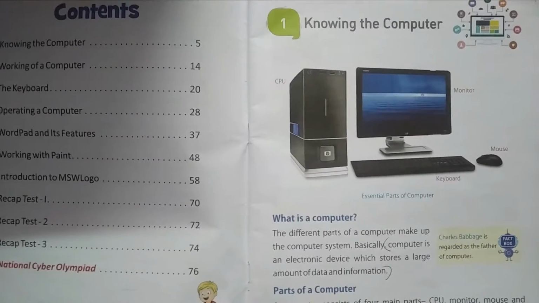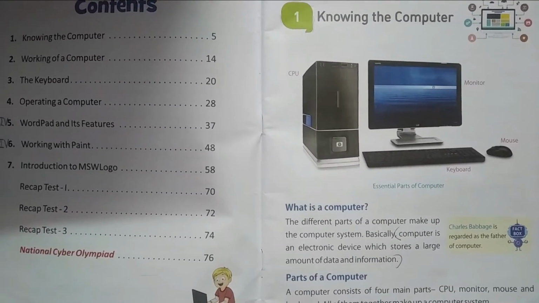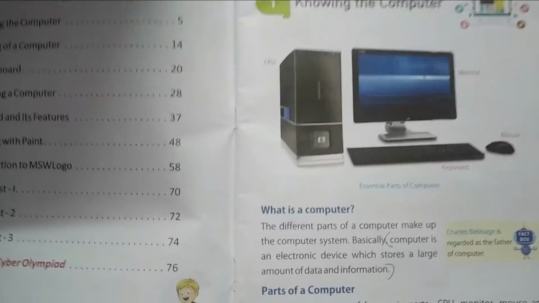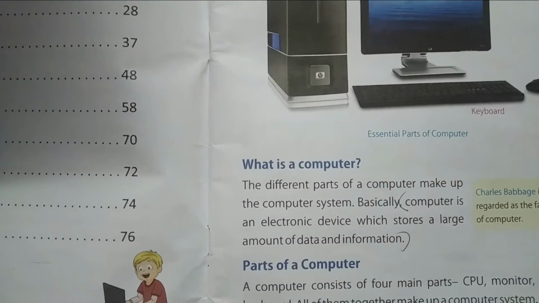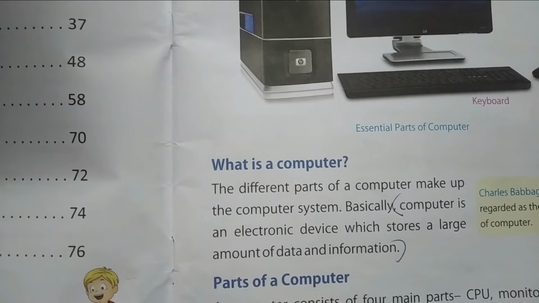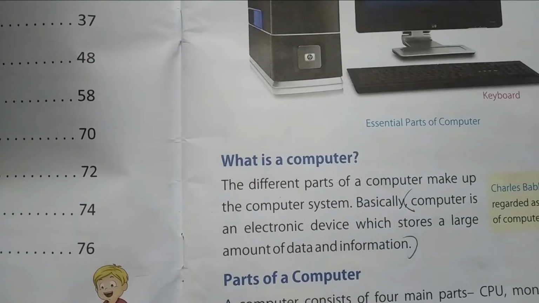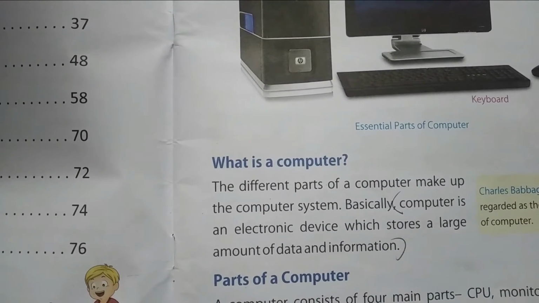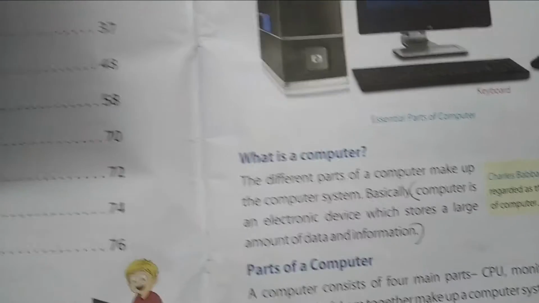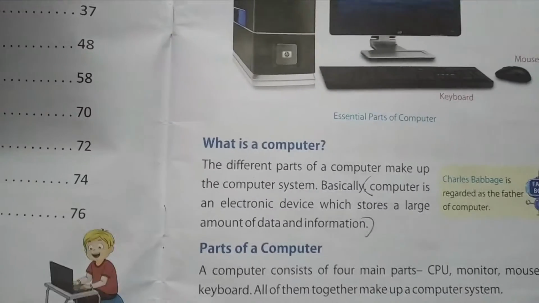Knowing the computer means you're going to learn about the computer. What is a computer all about? What is a computer? The different parts of a computer make up the computer system. Basically, a computer is an electronic device which stores a large amount of data and information. So different parts of a computer make up a computer system.